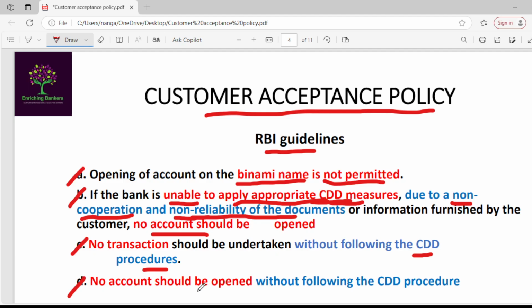Next, no account should be opened without following the CDD procedure. Here, if you are unable to apply customer due diligence procedures, then no account should be opened, no transaction should be done.